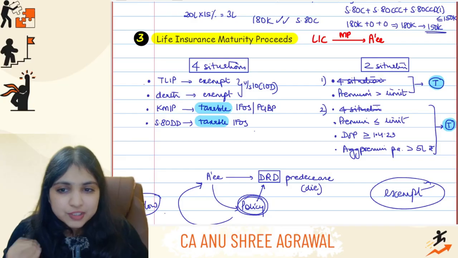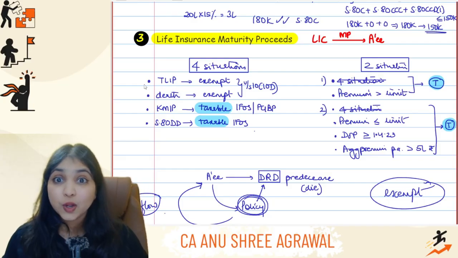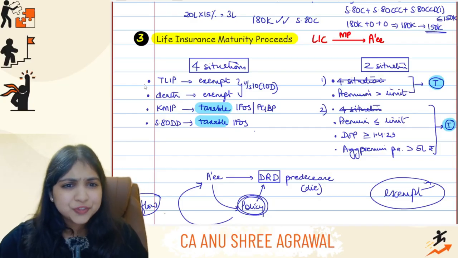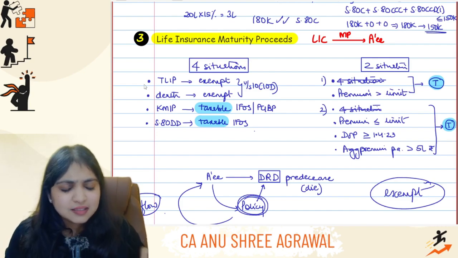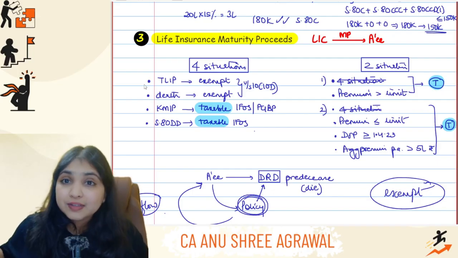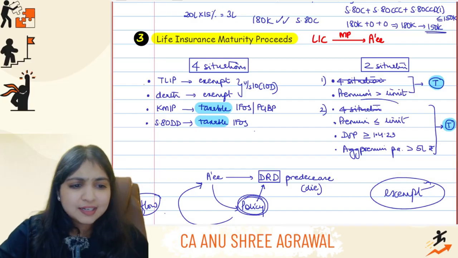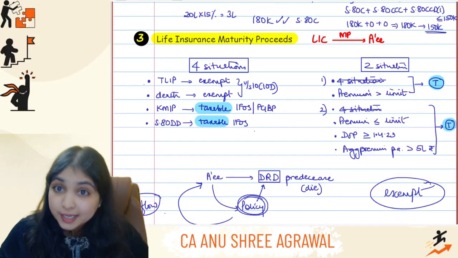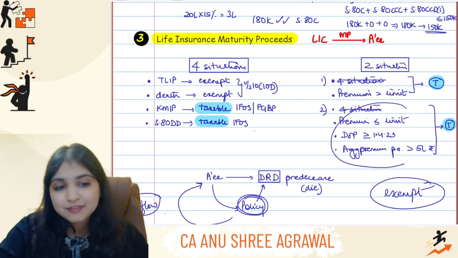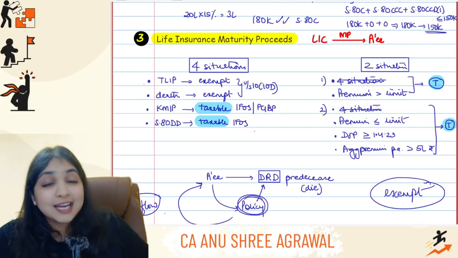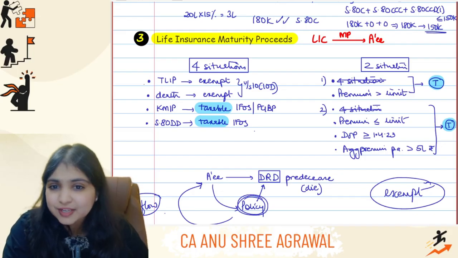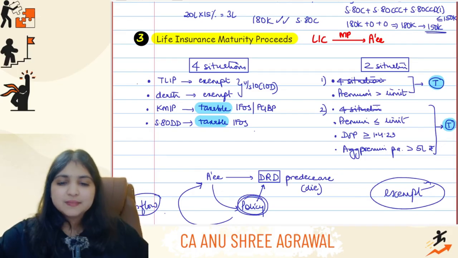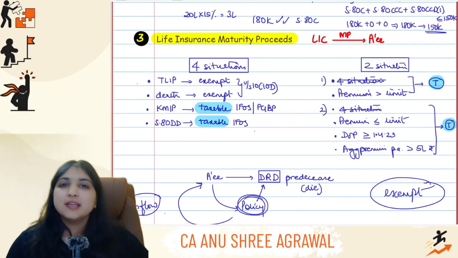Okay, now see, for some of you, this might have felt like a different concept. Some of you might have felt that, ma'am, this is so weird, first time I'm learning this. Please know that this concept has not been tested much till now, but it is a part of your syllabus. And even in the May 2024 RTP, they did test this part. Even in the September 2025 RTP, they have tested this part. So I don't think it is right for us to ignore this concept anymore. And that is why I have discussed it with you over here. Trust me, you just got to apply these 6 situations and give your answer.